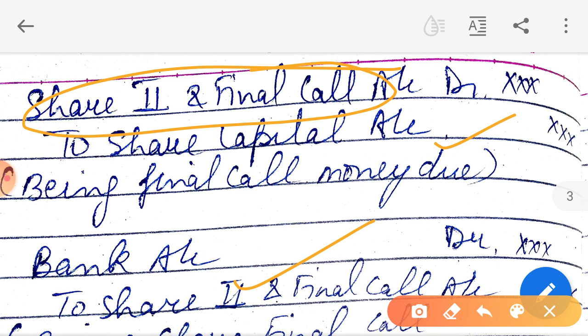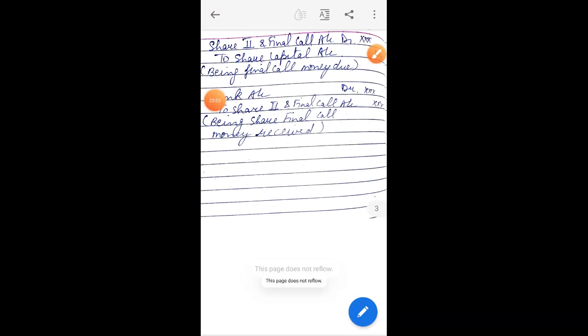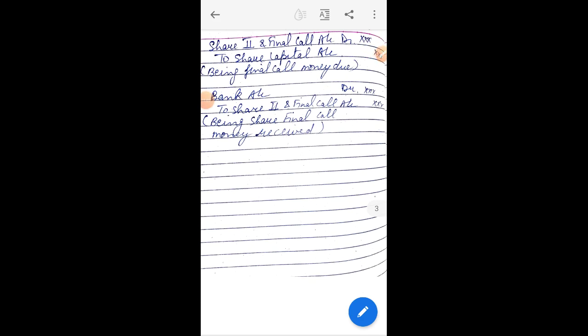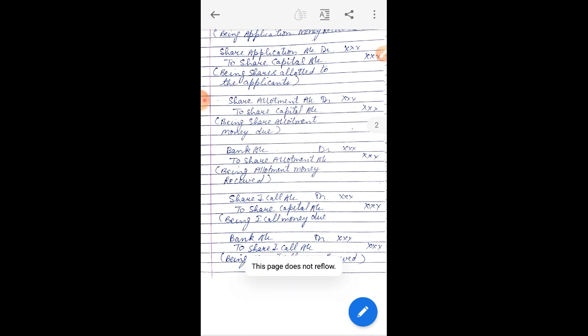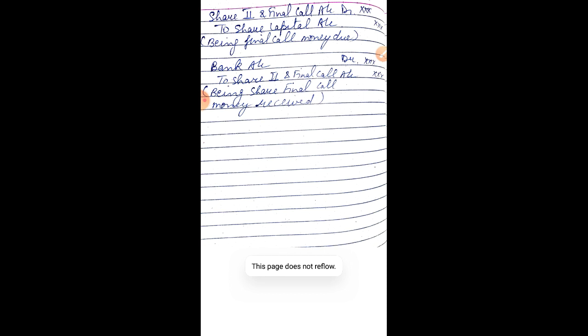So these are the 8 entries. You just go through these 8 entries quickly. These are the last two entries, starting from the top, you can take a screenshot. And now this one. So these are the 8 entries. What all the variations will come in the later classes, I'll explain one by one.